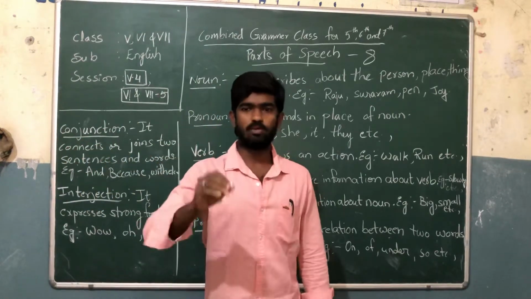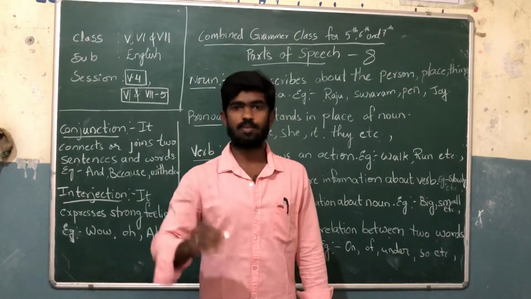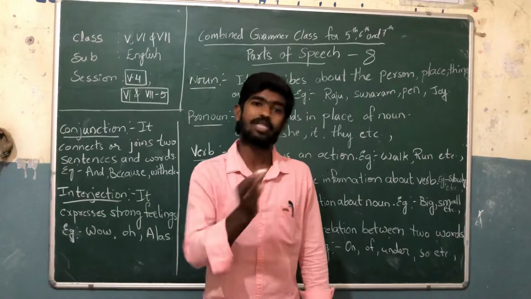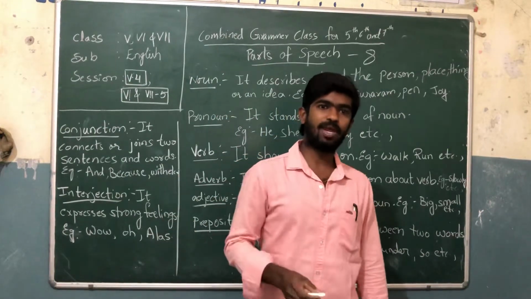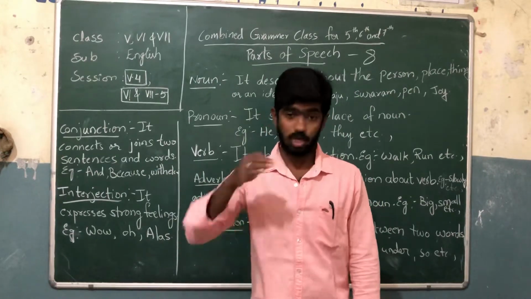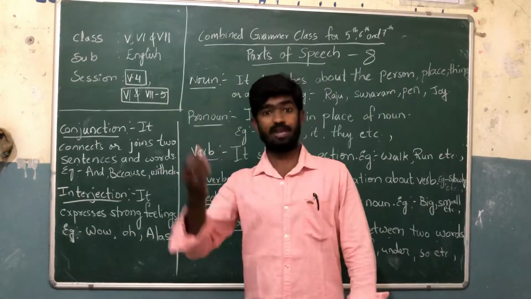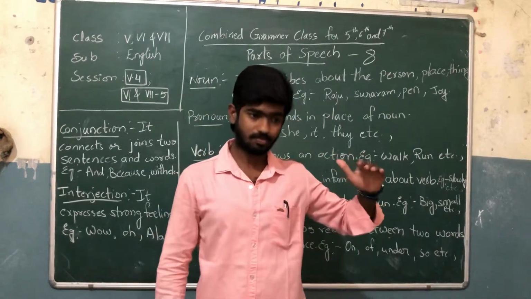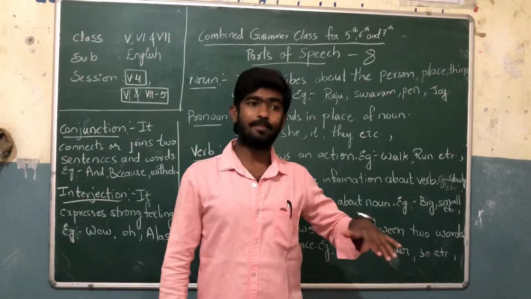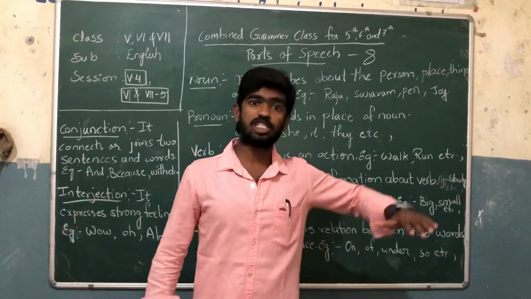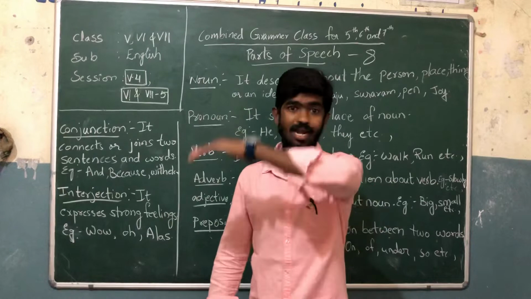The adverb tells about the verb, what the action is, how the action is. Maybe the action is beautiful, quiet, smooth, slowly, lovely, quickly, whatever. For example, the dog is running slowly, or the man is running quickly. The water is flowing quickly. See the action, running quickly.